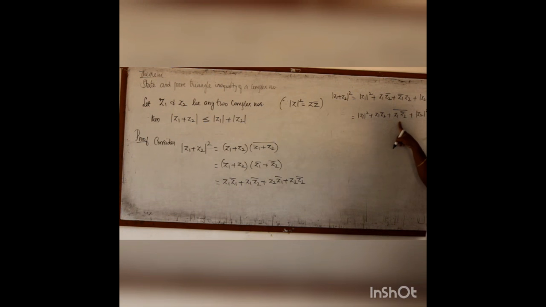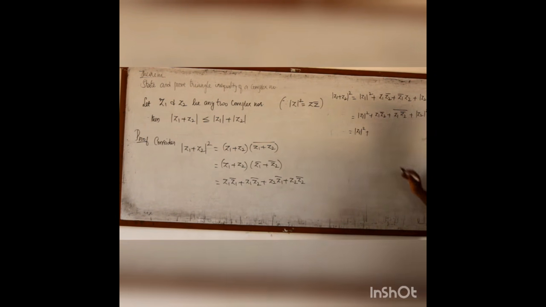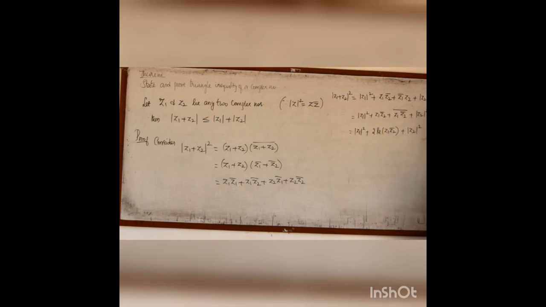I can write these complex numbers in this form, both are of the same form. Why am I writing this now? This one is a complex number and this one is its conjugate. Therefore, when I add a complex number and its conjugate, it becomes only the real part, twice the real part of z1 z2 bar, plus modulus of z2 the whole square.